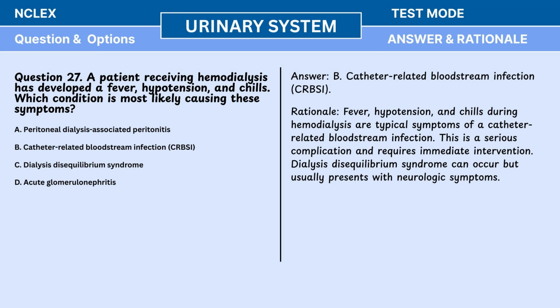Answer: B. Catheter-related bloodstream infection, CRBSI. Rationale: fever, hypotension, and chills during hemodialysis are typical symptoms of a catheter-related bloodstream infection. This is a serious complication and requires immediate intervention. Dialysis disequilibrium syndrome can occur, but usually presents with neurologic symptoms.